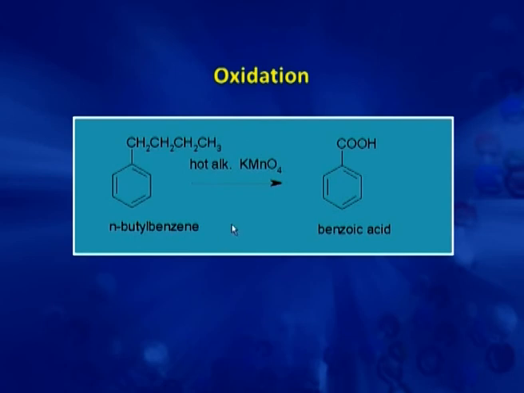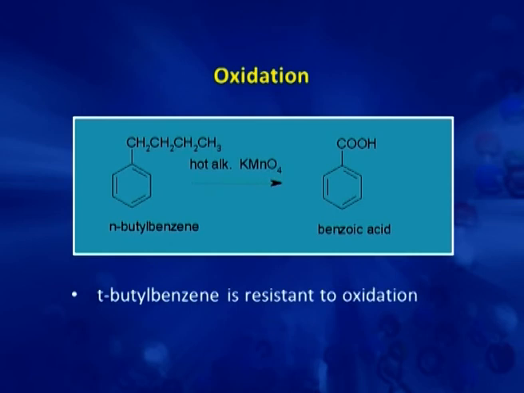This means that oxidation requires the benzylic hydrogen. These are attacked in oxidation. That is why, whatever the length of the chain, the product is only benzoic acid. And that is the reason tertiary butyl benzene is resistant to oxidation, because it does not have benzylic hydrogens.